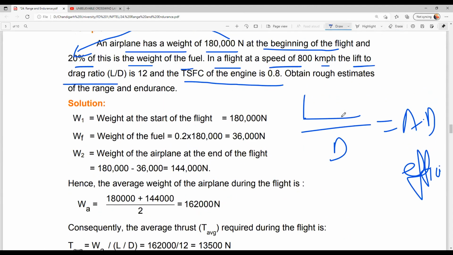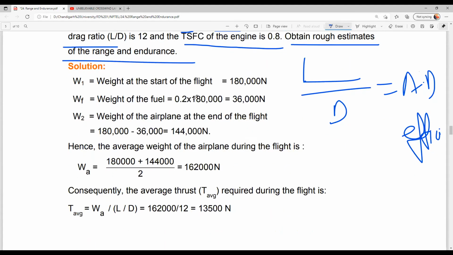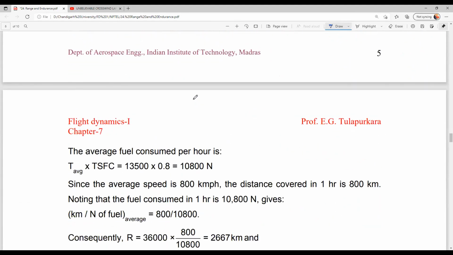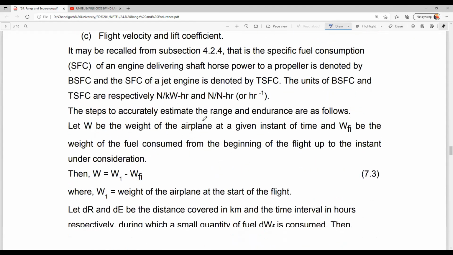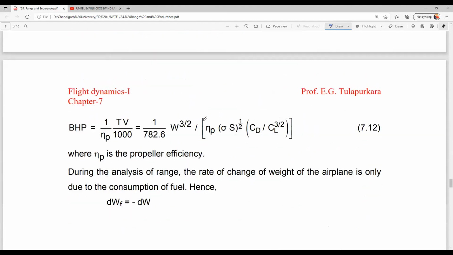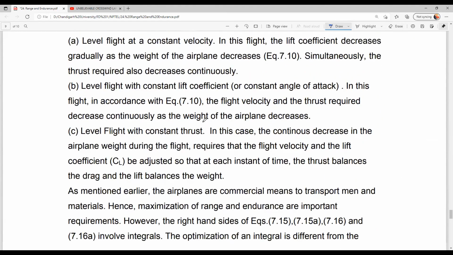So what we need to obtain is a rough estimate of range and endurance. We have to calculate how much range and how much endurance we have. If we calculate that range and endurance, that is fine, right? I will solve this problem along with another problem, in the next class, which is very similar to the range and endurance.